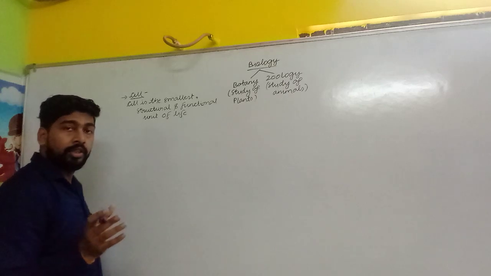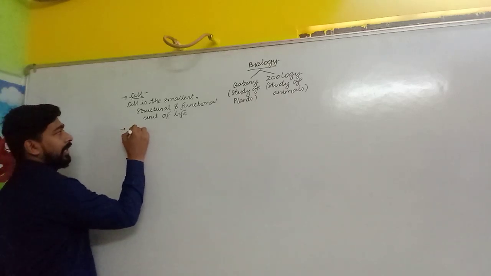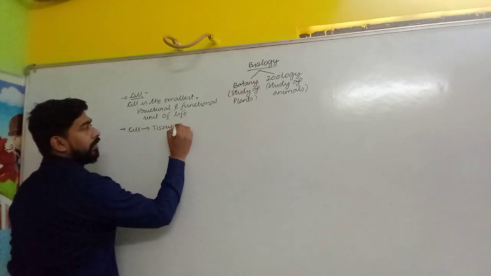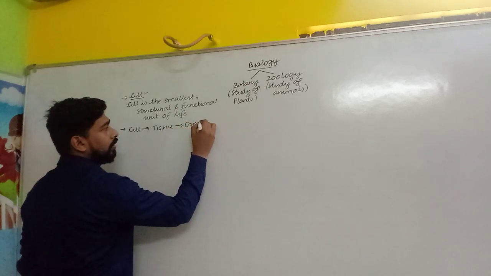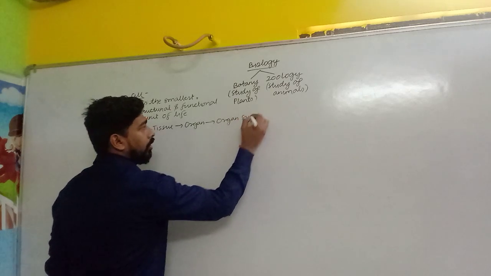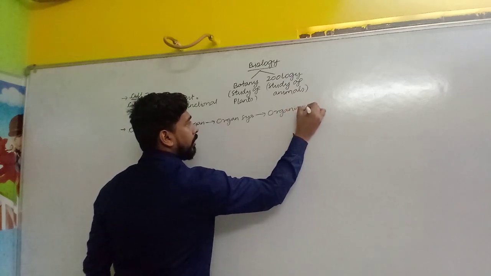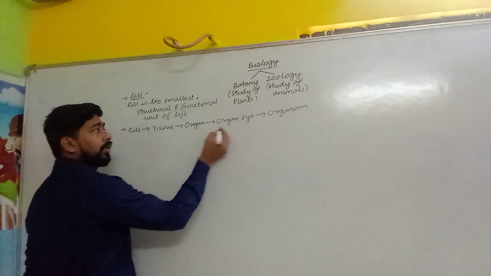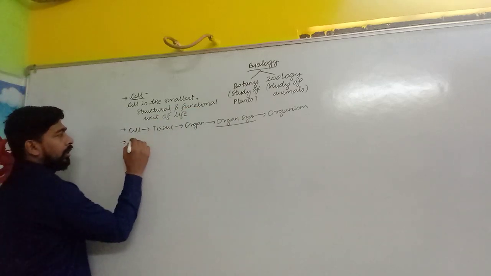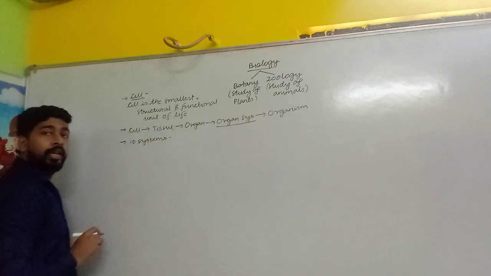Okay, and as you all have studied in your class 9, 10, when cells aggregate together, they give rise to tissue. Tissues give rise to organs. From organs, systems will form. And organ systems finally give rise to an organism. And here we are going to discuss how many organ systems a human body has. So altogether around 10 systems are there in a human body.